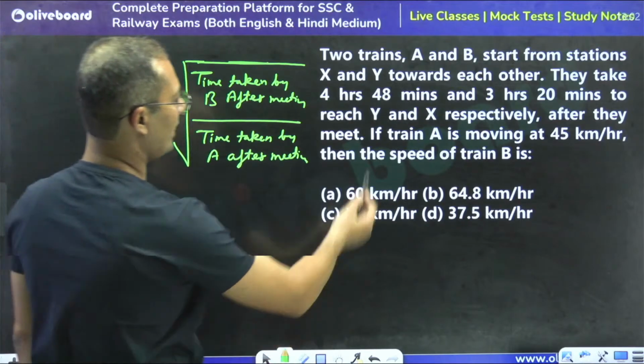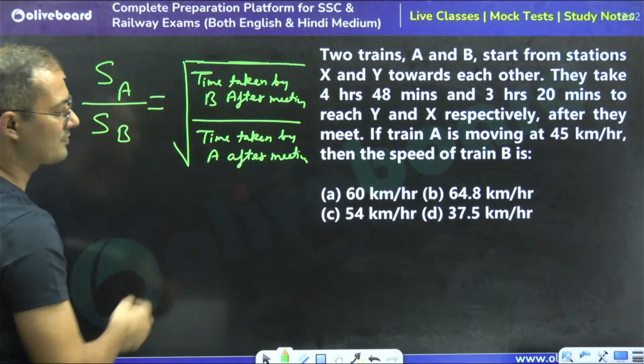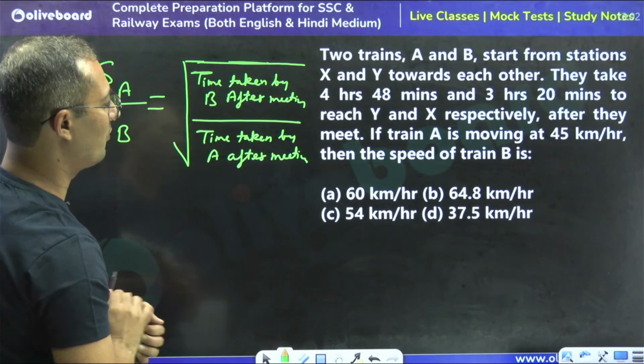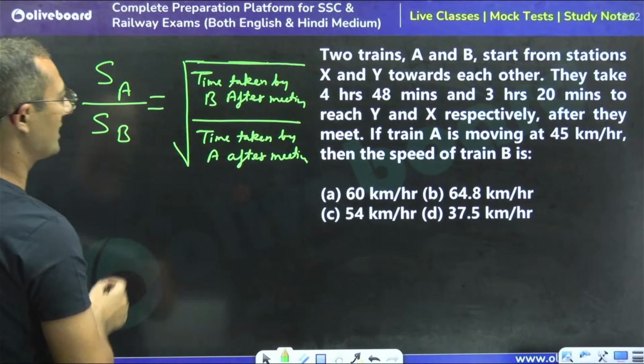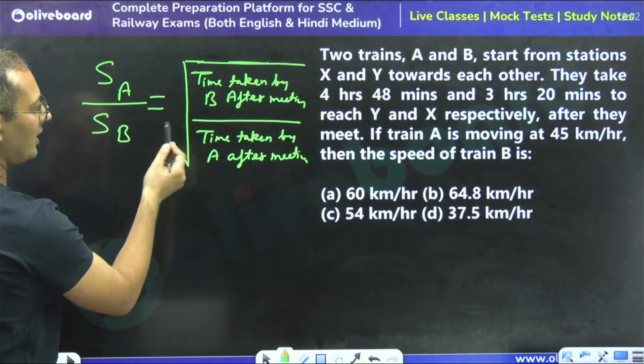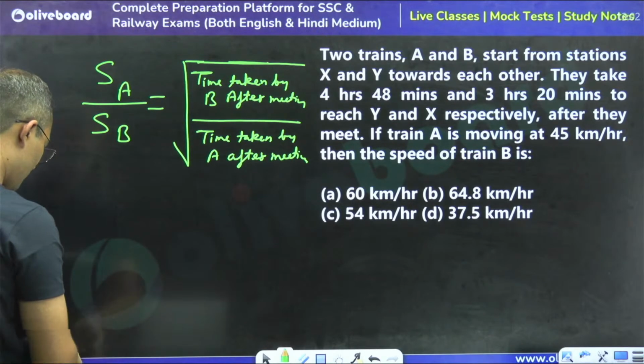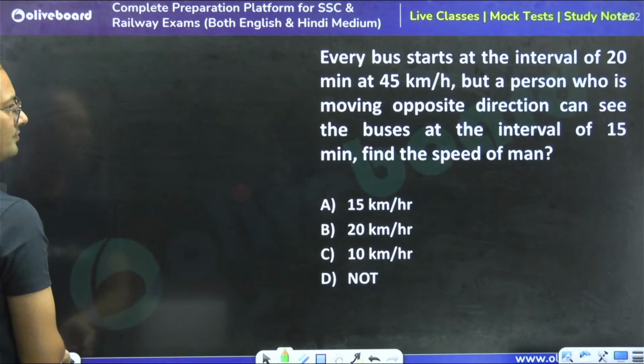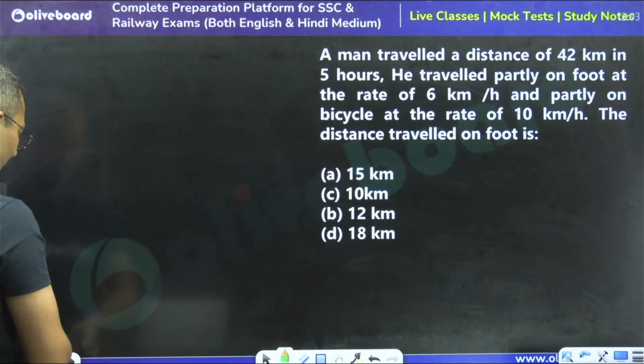A and B take 4 hours 48 minutes and 3 hours 20 minutes to reach the other end. So we can say that the ratio for A and B can be found. Just do this question on your own. Try these questions on your own. These are very, very good questions.